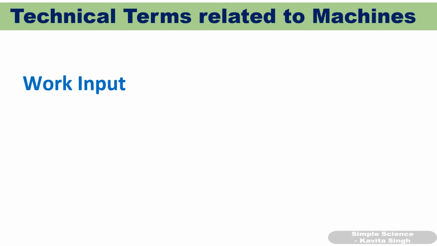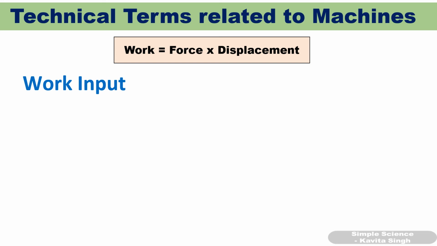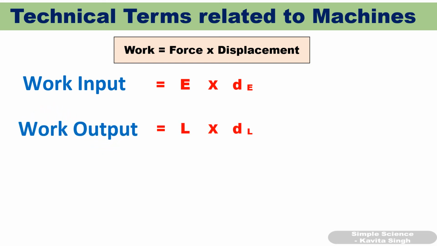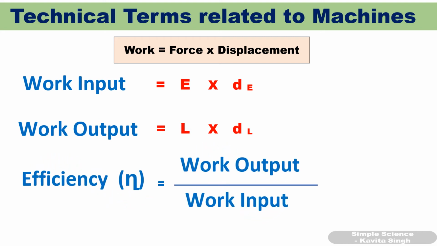Okay, next term is work input. What is work input? What is work done? Work done is force into displacement, and work input is the work done by the effort. So force is effort, displacement is displacement of effort. Similarly, work output is the work done by the load, work done on the load by the machine. So it will be load into displacement of load. Now efficiency, the third term is efficiency. It is the ratio of work output to work input, where work output is nothing but work done by the machine on the load. That means useful work, and work input is work done by the effort.